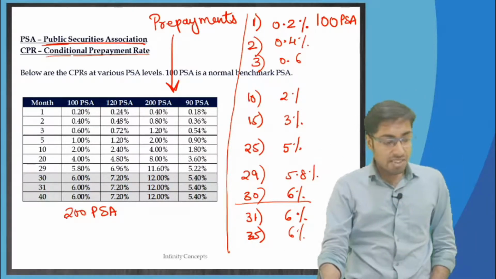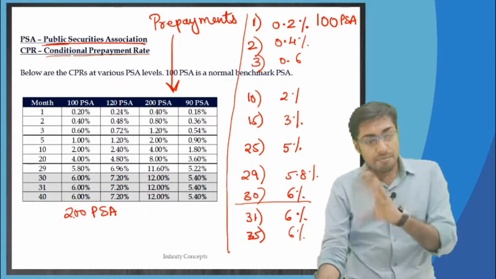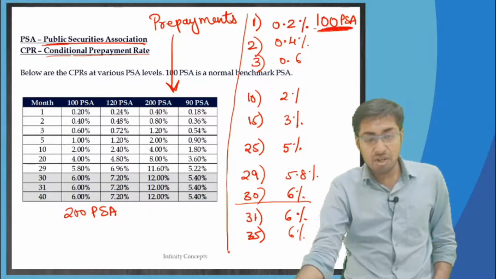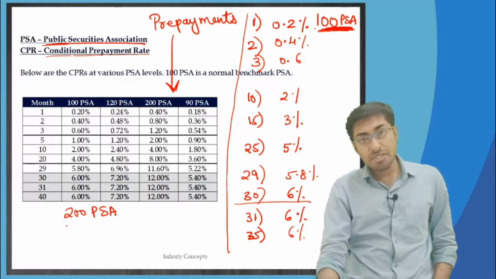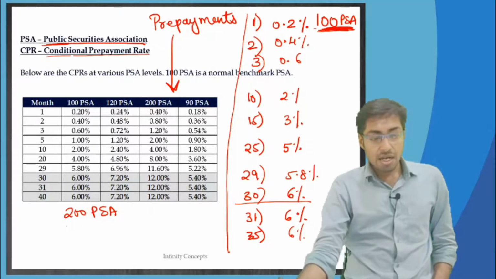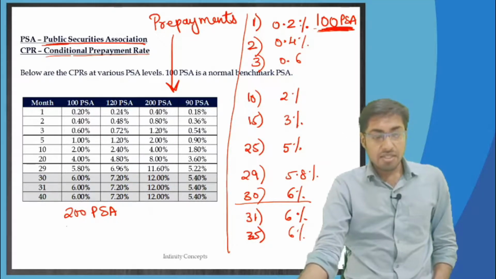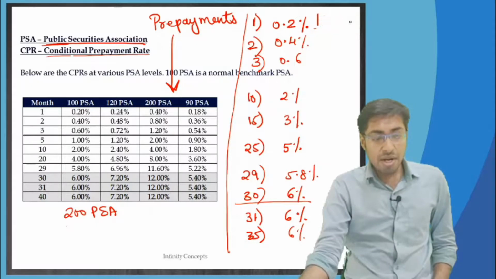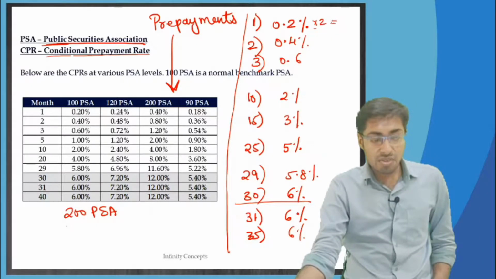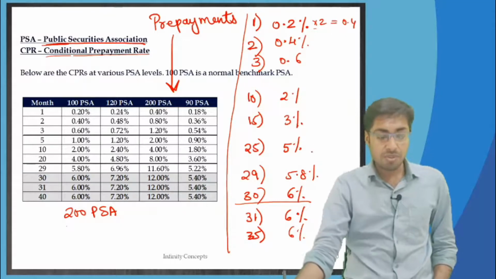200 PSA means 200% of the PSA. Over here it means 100% of what they have said. Over here it means 200% of what they have said, which means 2 times of this. So everywhere you will have to multiply by 2.